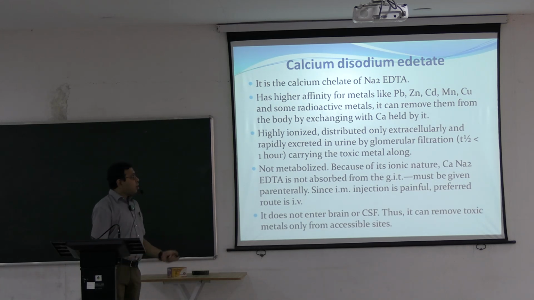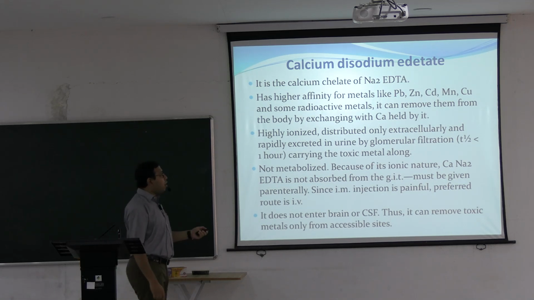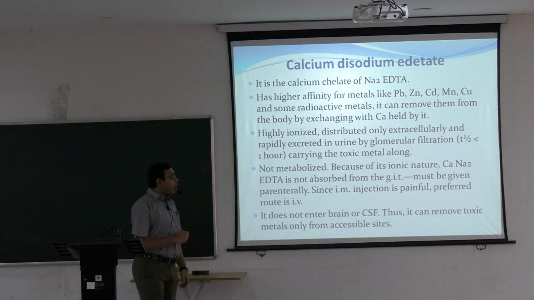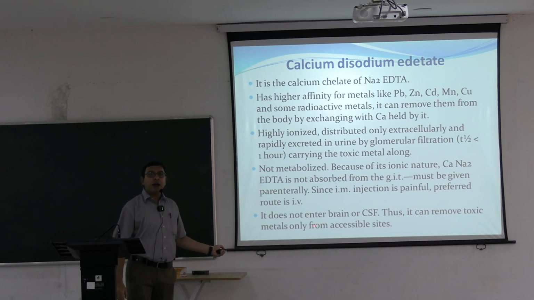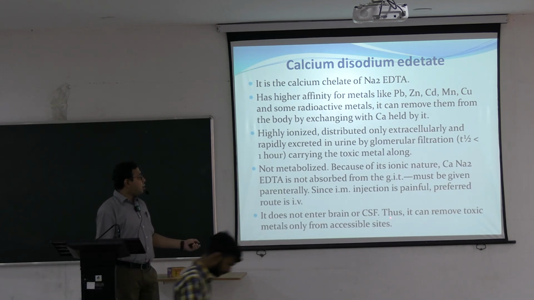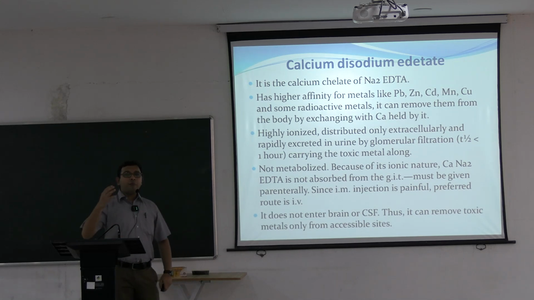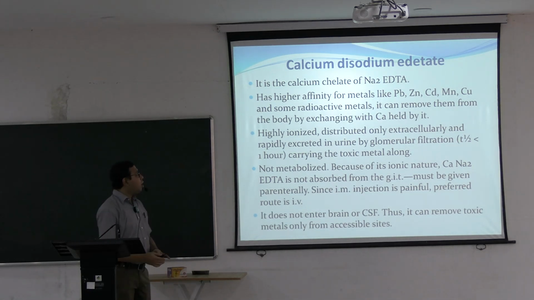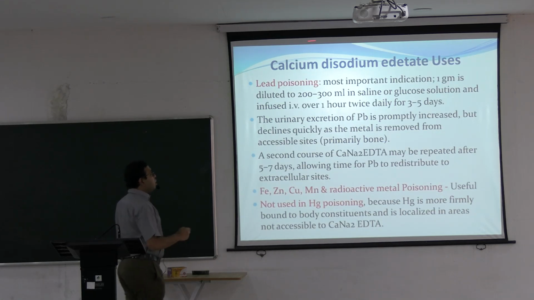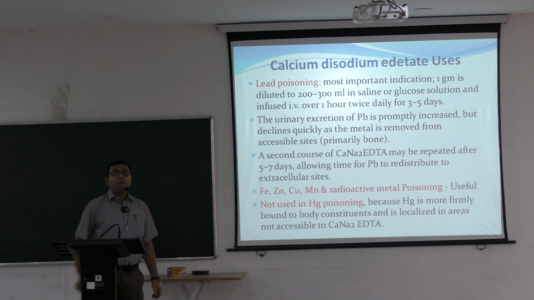Highly ionized, distributed only extracellularly, rapidly excreted in urine by glomerular filtration. It is not metabolized in our body. It is not absorbed from the gastrointestinal tract. It does not even enter the brain or CSF. Thus, it can remove the toxic metals only from accessible sites. So in lead poisoning, when the brain is affected, it will not be helpful. What is calcium disodium EDTA used for? Mainly in case of lead poisoning.